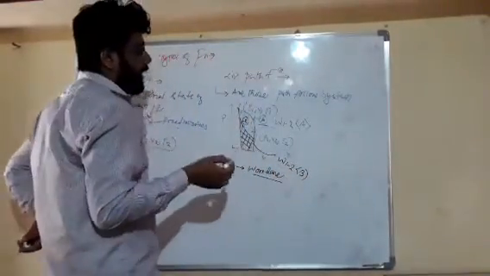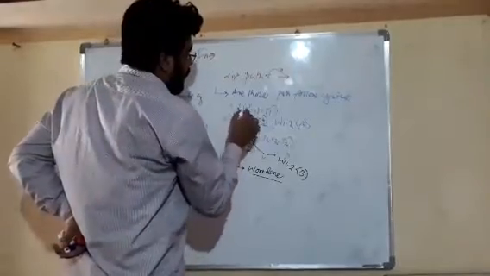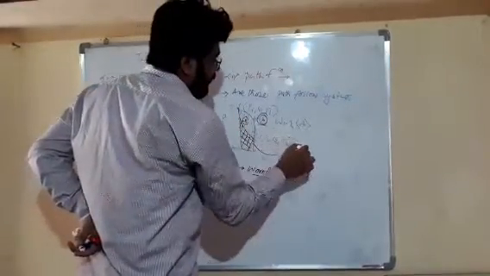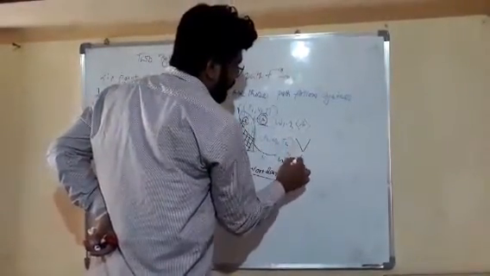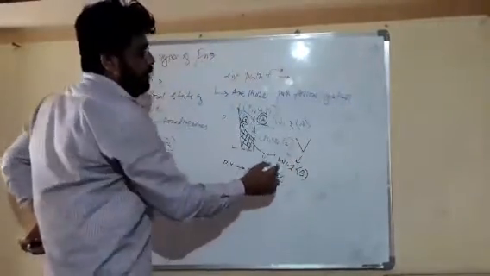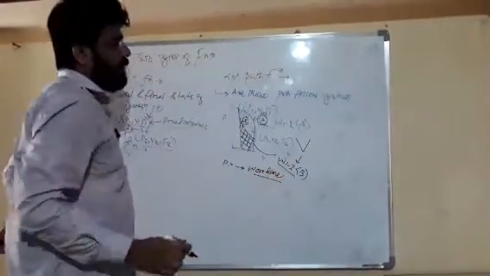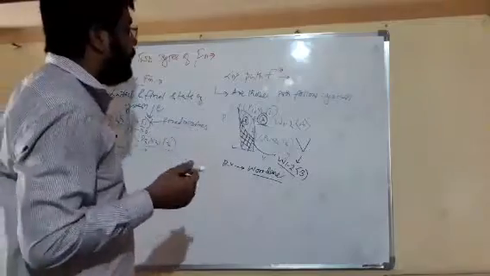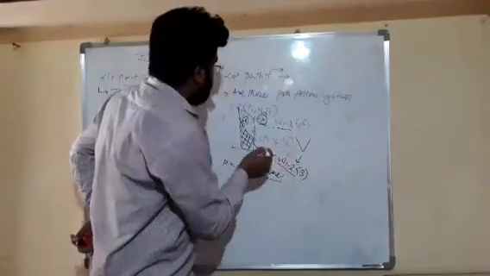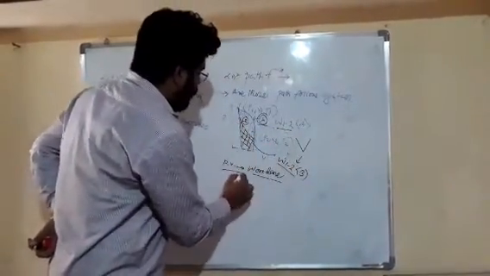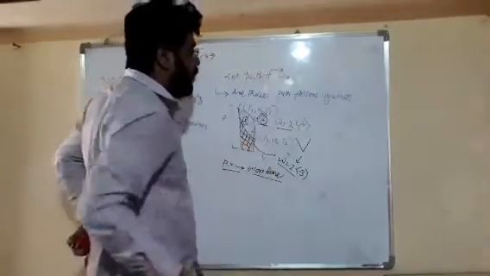Friends, here you find that the area covered by process A is greater than the area covered by process B. So friends, the value of this area is the work done from 1 to 2.